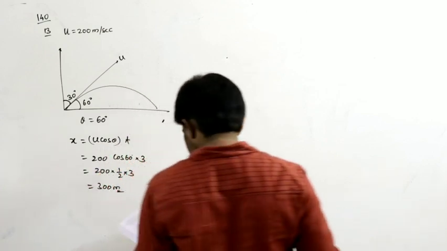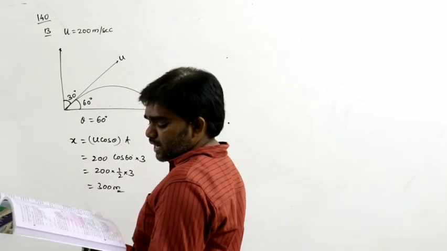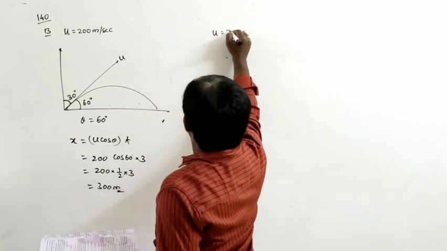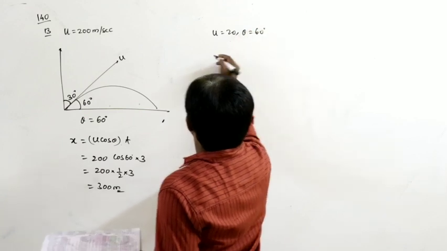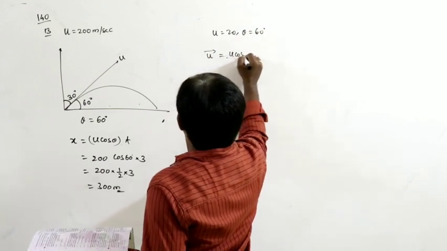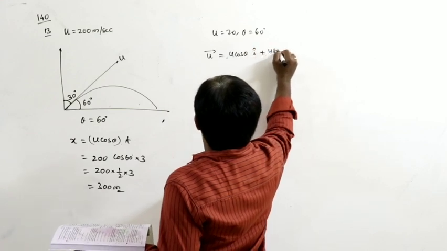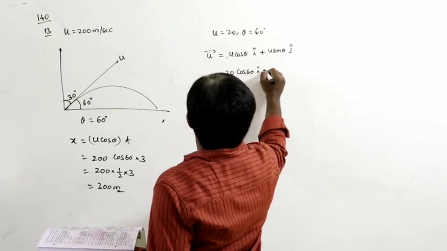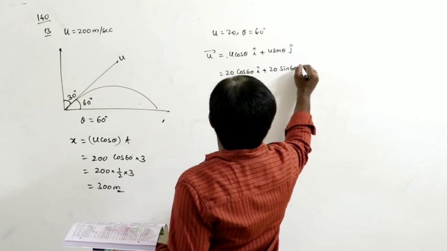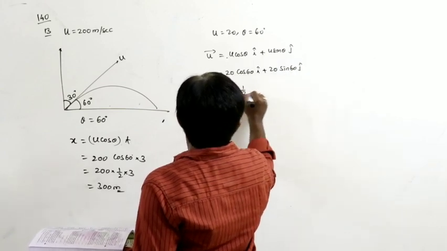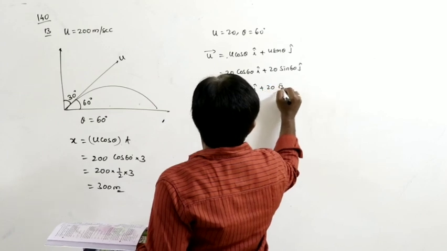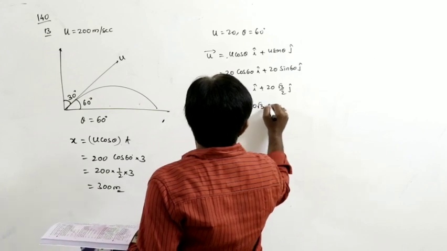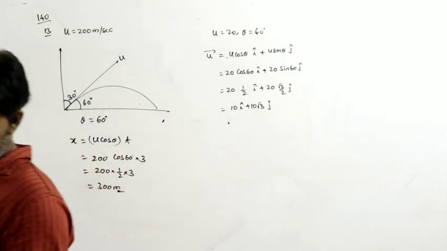Next. A body is projected with an initial velocity of 20 meters per second at 60 degrees to the horizontal. Its initial velocity vector: u is given as 20 and theta is given as 60. The initial velocity vector u bar is equal to u cos theta i plus u sin theta j, which is 20 cos 60 i plus 20 sin 60 j. Cos 60 is 1 by 2 and sin 60 is root 3 by 2. So it is 10 i plus 10 root 3 j, the third option.